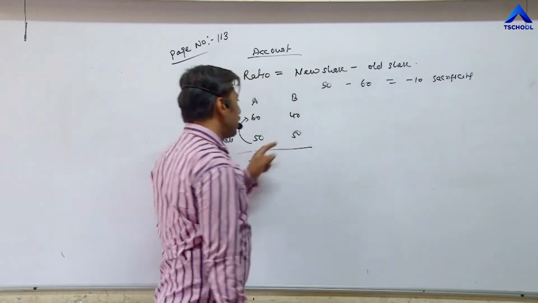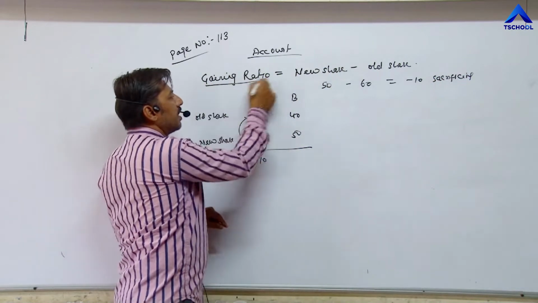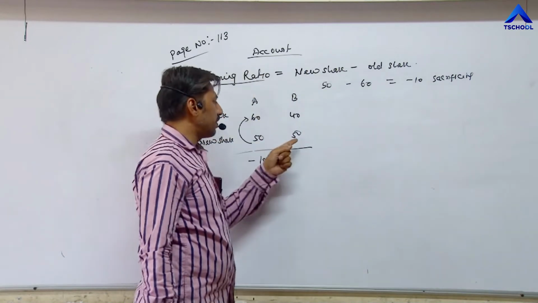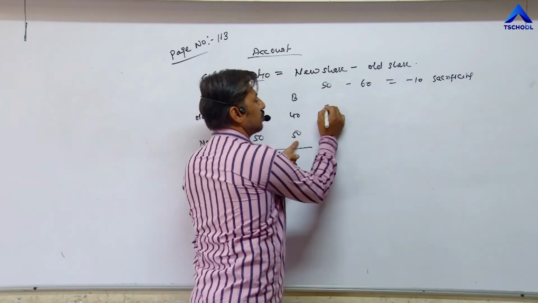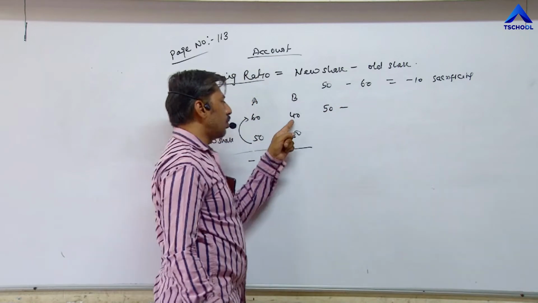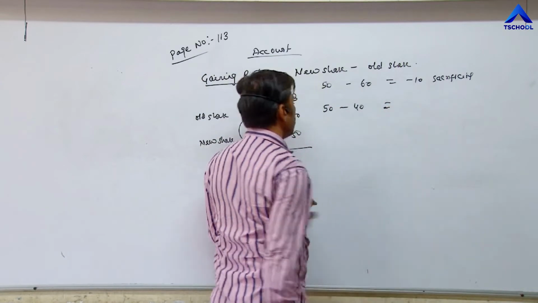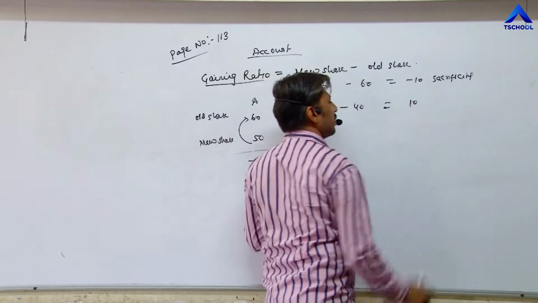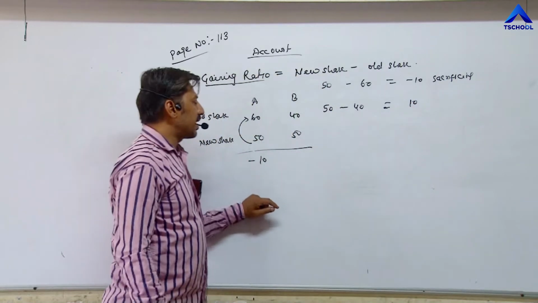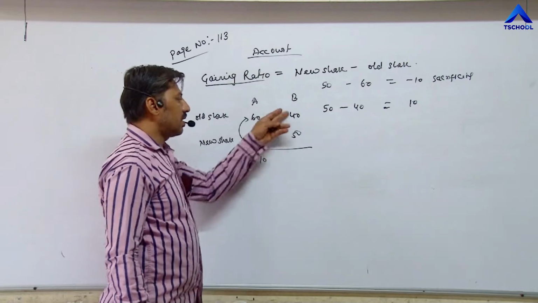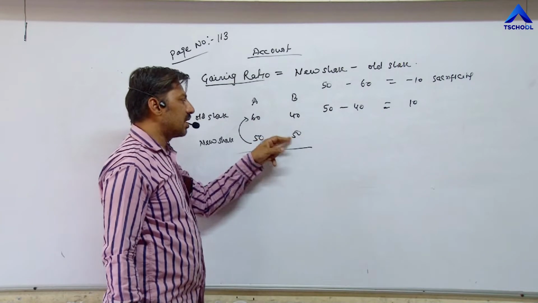In case of B, now we are calculating gaining ratio. The formula is new share minus old share. So first of all, we have to take new share, 50 rupees in case of B, minus old share was 40. Answer comes positive, it means he is in gain position. Whenever answer comes positive, means he is gaining. Earlier he was getting 40, now he is getting 50.